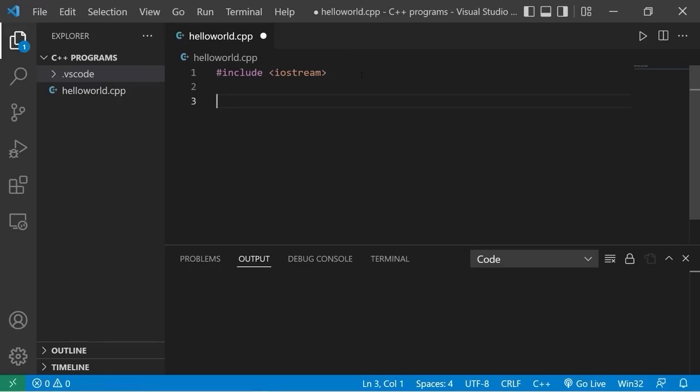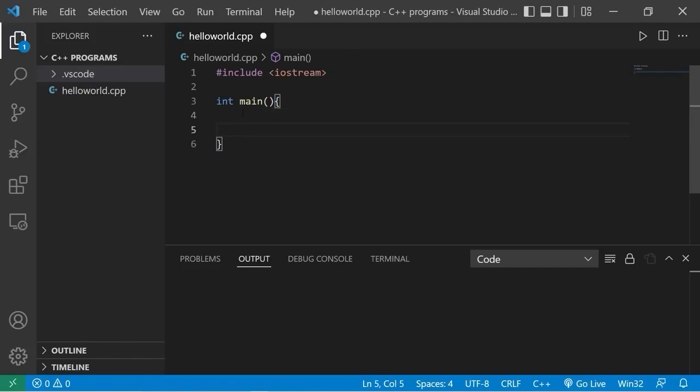Now we'll need a main function. The main function is where the program begins. We'll type int main, parentheses, curly braces. We begin the program by invoking the main function, and read any code within the main function, starting at the top and working our way down.